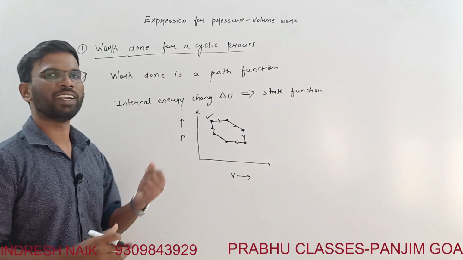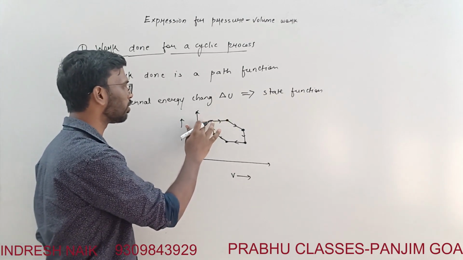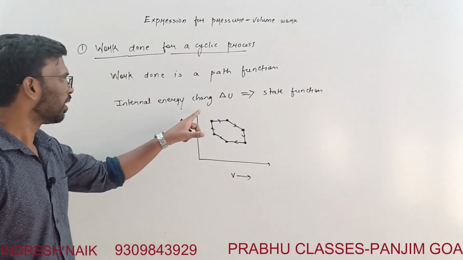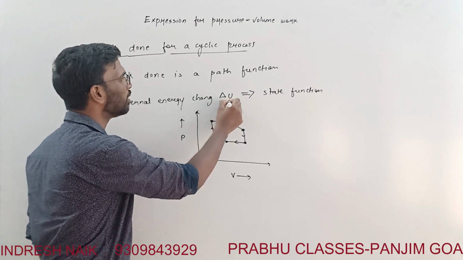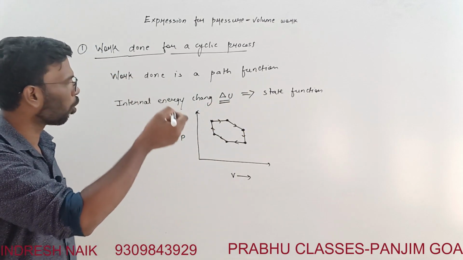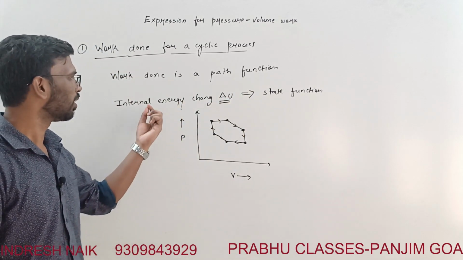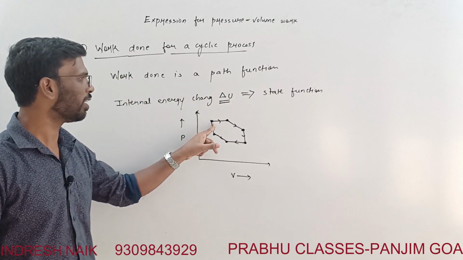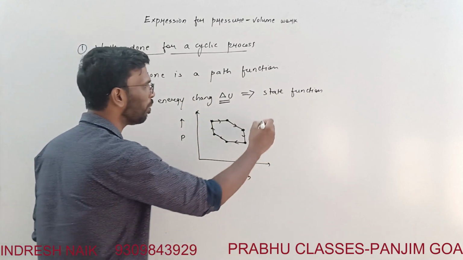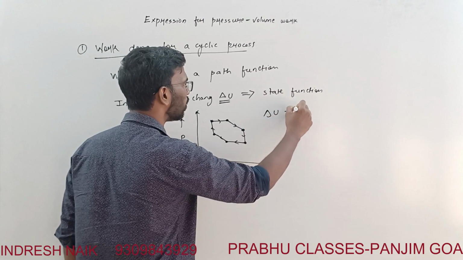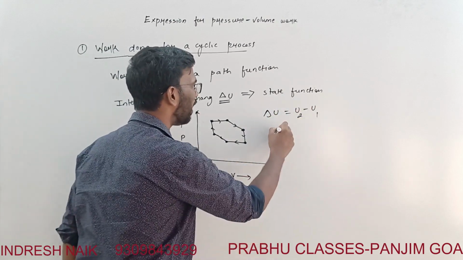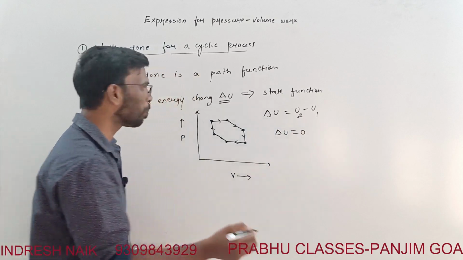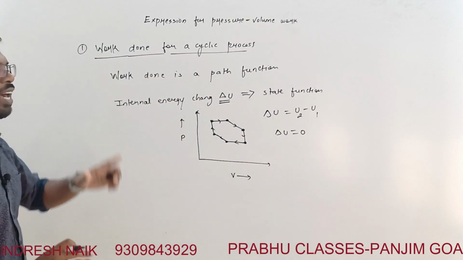So what will be the internal energy change at this point? It will be zero, because finally the system is coming to the same point. So delta U is a property which is dependent on what? State. Initial and final state are the same, right? So delta U is U2 minus U1. Both are the same, so delta U is equal to 0, right?